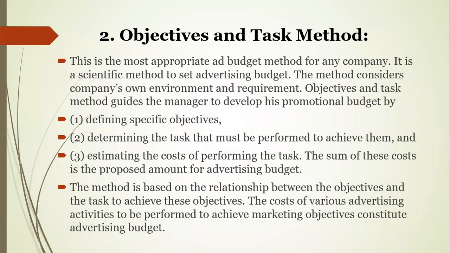How much each task is taking, how much money. The sum of these costs is the proposed amount for the advertising budget. So these three steps will be followed to fix the budget. The method is based on the relationship between the objectives and the tasks to achieve these objectives. So the cost of various advertising activities to be performed to achieve marketing objectives constitutes the advertising budget also.